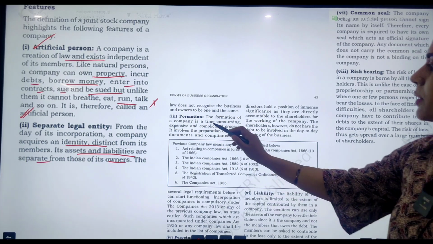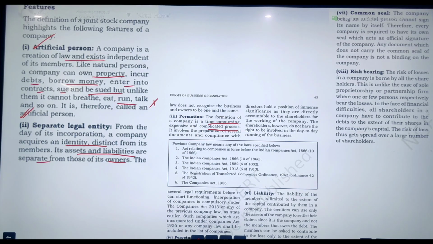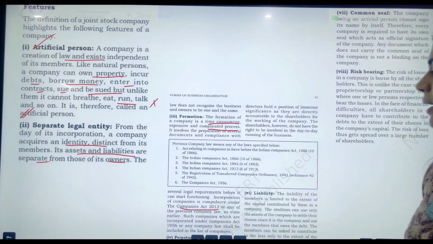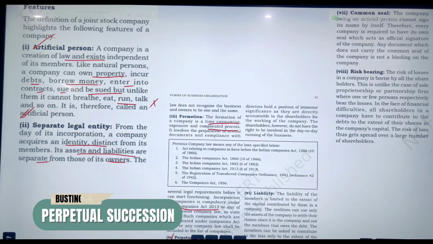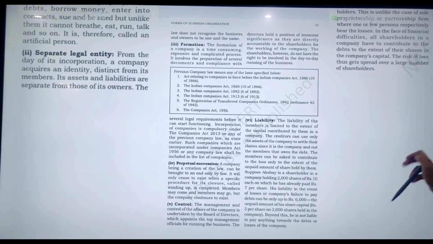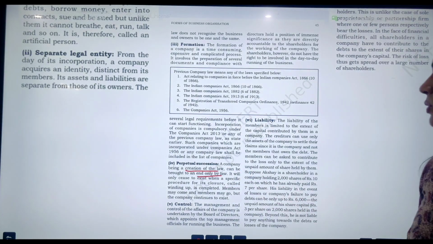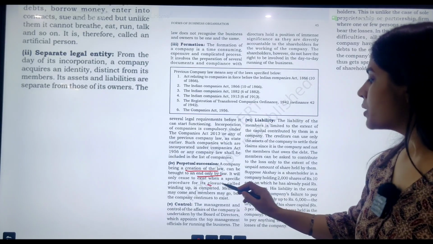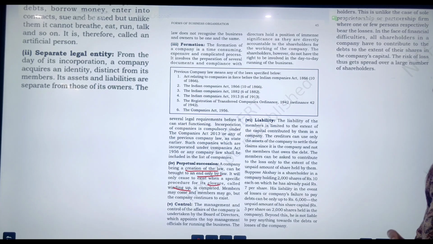Then formation is a time consuming and complicated process, as we discussed, because there are several legal formalities and everything has to be worked out in order to bring the company into existence. So all provisions are governed by the Companies Act 2013. Then there is perpetual succession, which means there is no problem as far as the existence of the company is concerned, because creation is done by the law and only the law can put an end to its existence. So this is very clear that company's closure or winding up is completely in the hands of the law, and it is totally governed by legal actions.